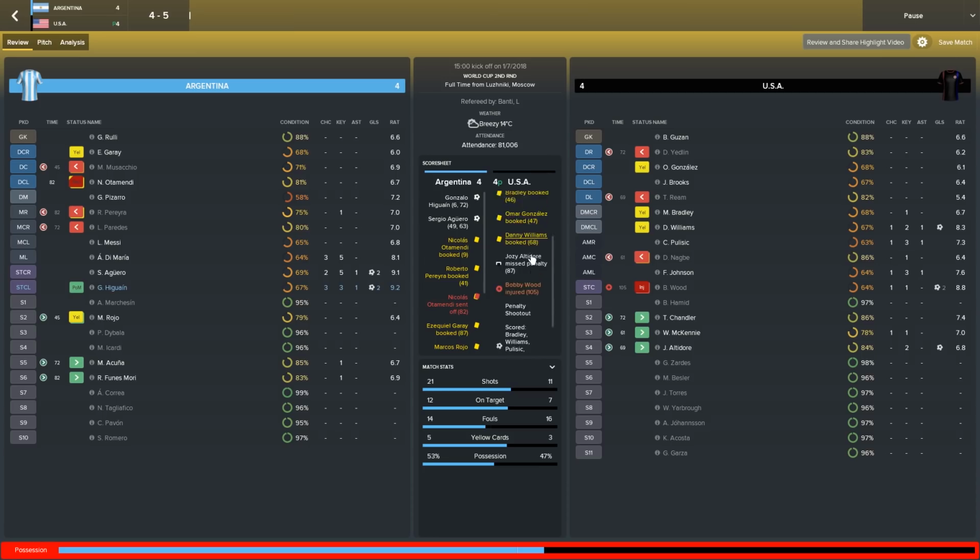Altidore actually missed an 87th minute penalty to end it in regulation time. In fact, that would have equalised. They relied on a Danny Williams 93rd minute equaliser to get it to extra. What a comeback this is, by the way.